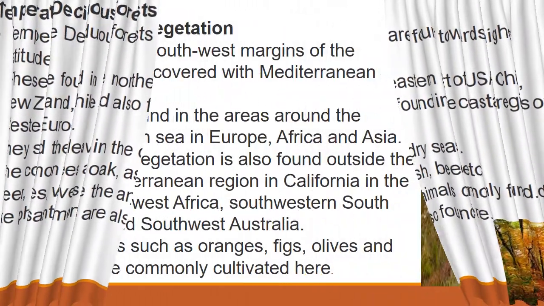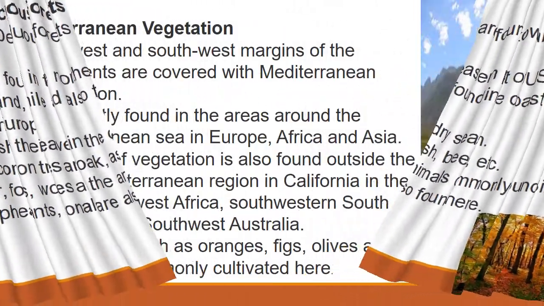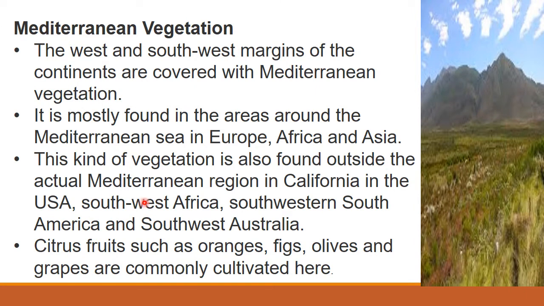Then Mediterranean vegetation. So Mediterranean vegetation we can find in the west and southwest margins of continents, and it is mostly found in areas around the Mediterranean Sea in Europe. Not only Europe, but Africa and Asia.